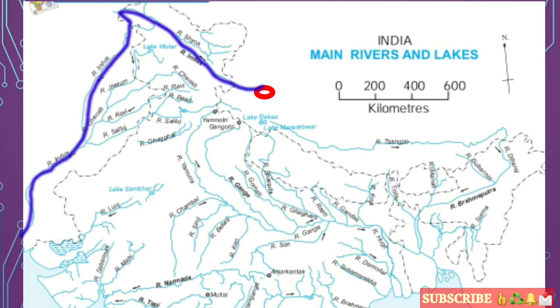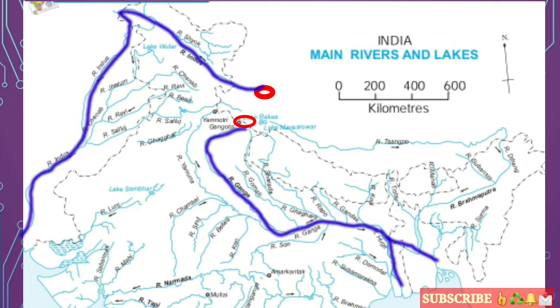Okay, students. Then the next one is the Ganga. Students, the source of Ganga is Gangotri. Yamuna is one of the important tributaries of Ganga. So Ganga flows from Gangotri to West Bengal, and here it forms a big delta, the largest delta in the world.